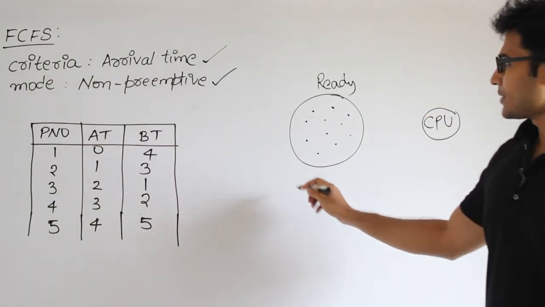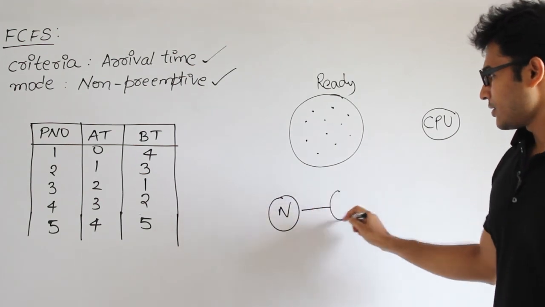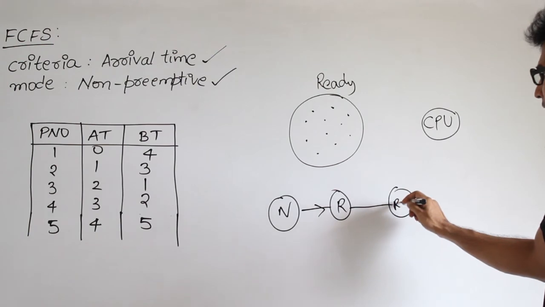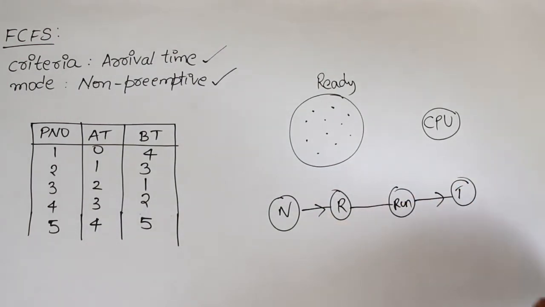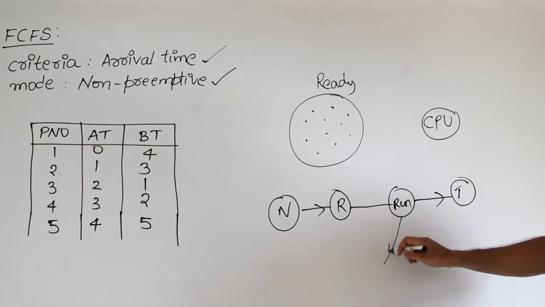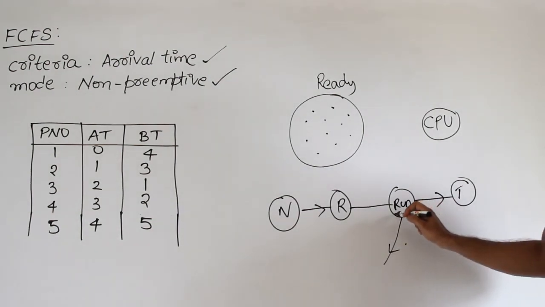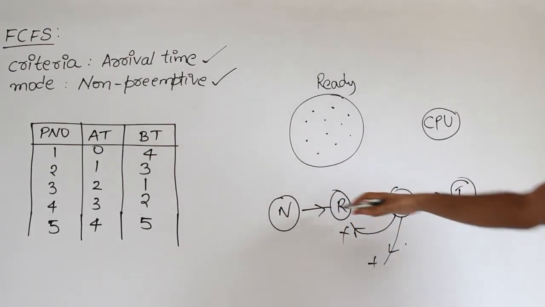So if you look at the transition for this algorithm, it will look like this. It will be created newly, and then from there it will go to ready, then to running, and then it will terminate. So this is the only path that is possible. Now I am assuming that there is no IO time required, which means there is no need of a process going into the block state. And I am assuming that there is no need of preemption, which means there is no need of these two. Got it? So only one path.